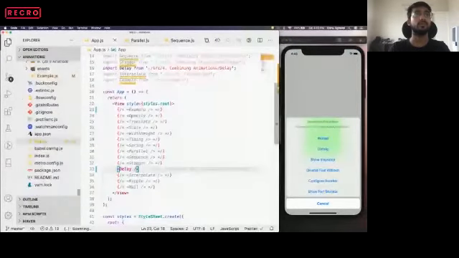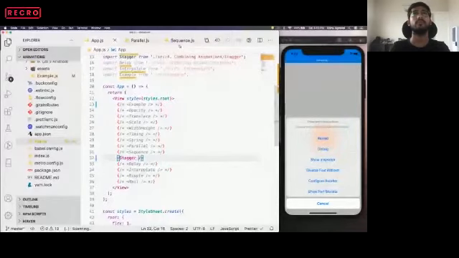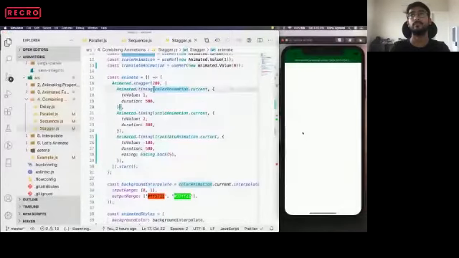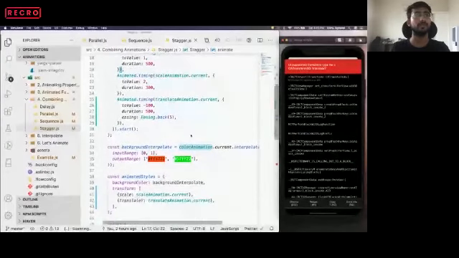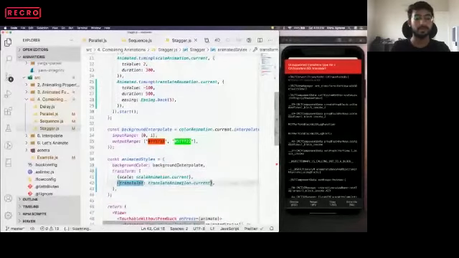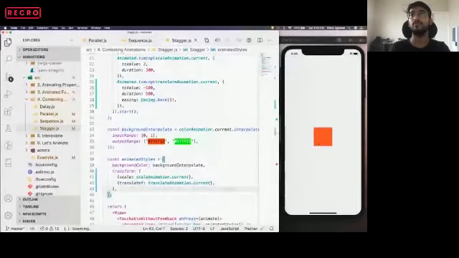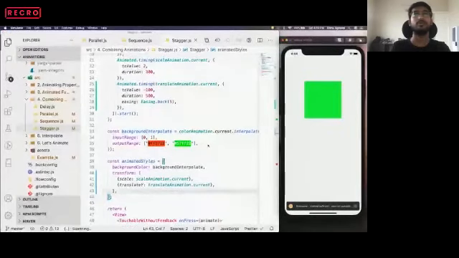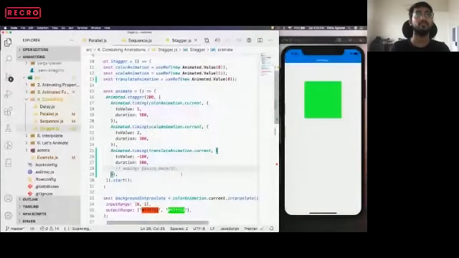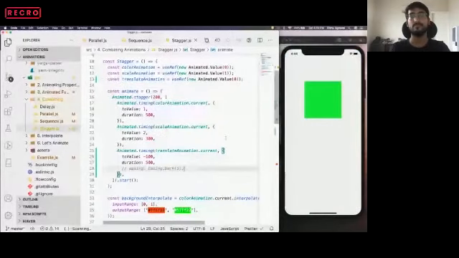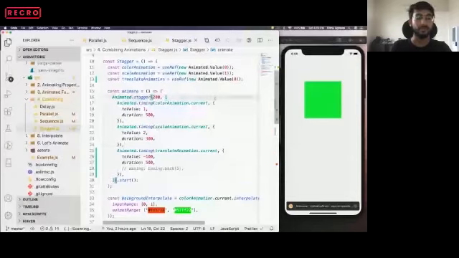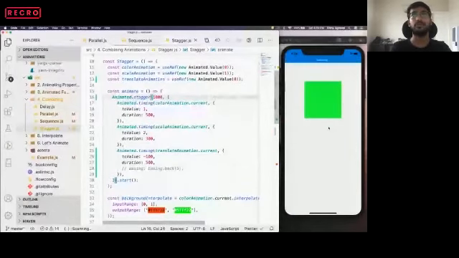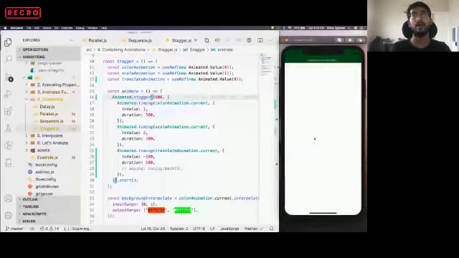So let's uncomment this stagger animation. Oh, we made some mistake. Okay, this is not translate. Now this should be fine. So as you can see, it took some time. Let's say we want to increase the delay. Let's increase the delay to 1000 so that the elements are more visible and we can see how it is happening.